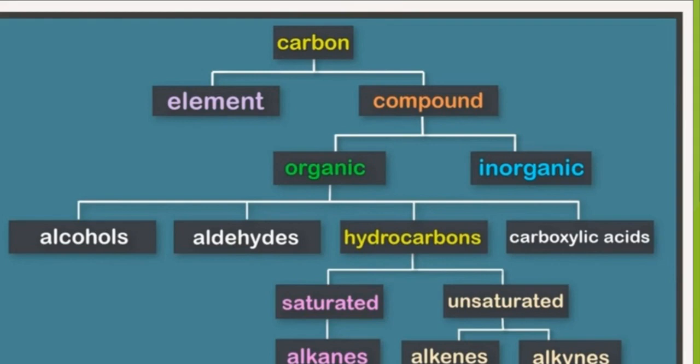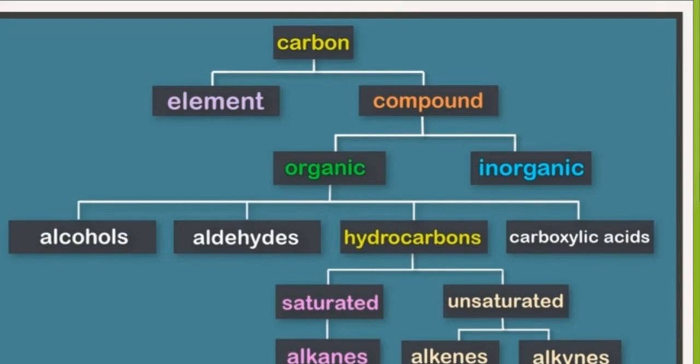In the form of cyanides like hydrogen cyanide, HCN. In the form of carbides like calcium carbide, CaC2. These are the inorganic compounds. So mainly we will focus on the hydrocarbons in this video.